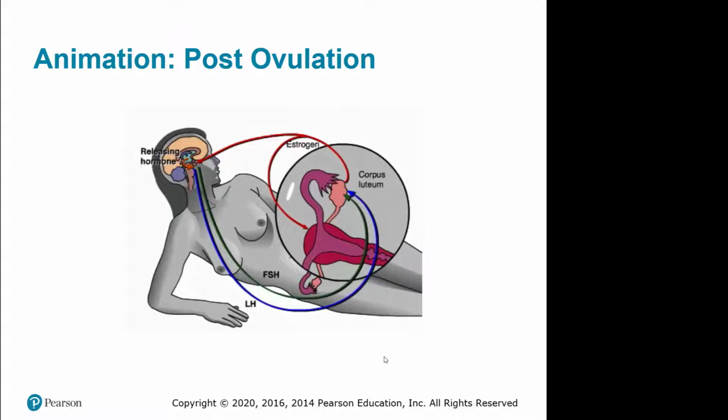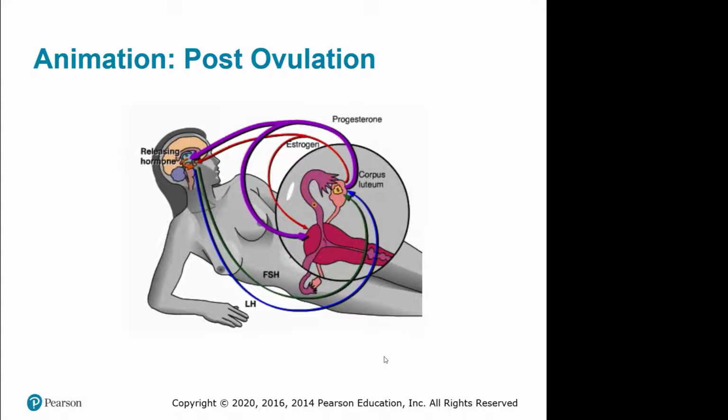The drop in estrogen and progesterone also reduces feedback inhibition of the hypothalamus and pituitary. This triggers secretion of FSH and LH, which stimulates the development of a new follicle. So if fertilization doesn't occur, the corpus luteum degenerates. Without its hormones, the lining of the uterus breaks down and a new follicle starts to grow.